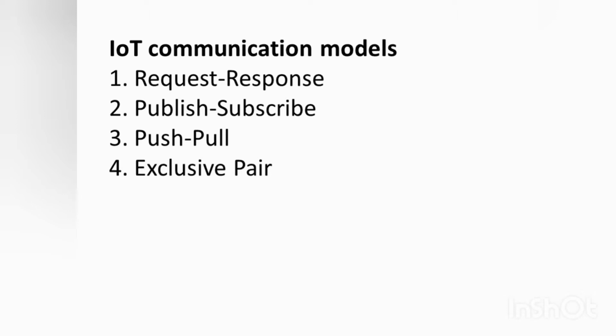So as we discussed in the last video, logical design of IoT, we completed the first part, that is functional blocks of IoT. Now in this video, we are going to learn the second and third parts, that is communication model and communication API. So let's begin. First one is the request-response model.